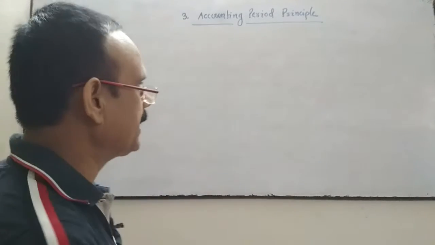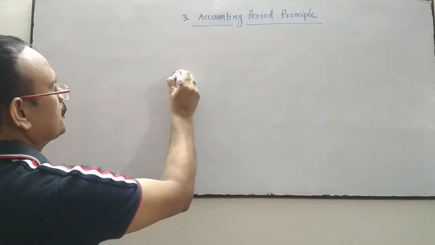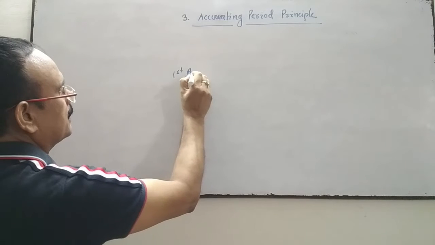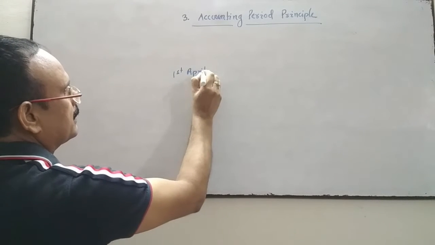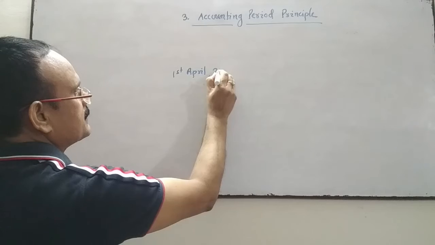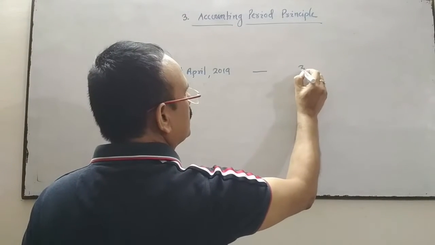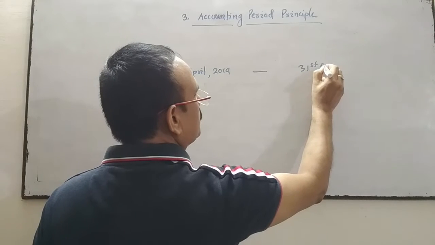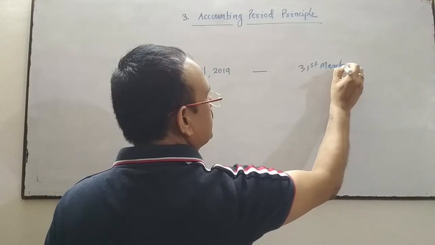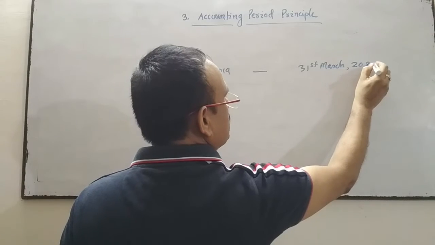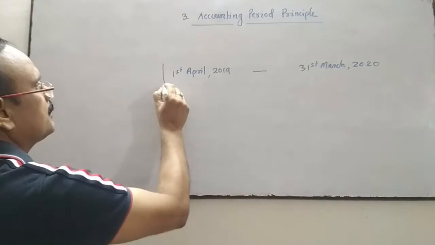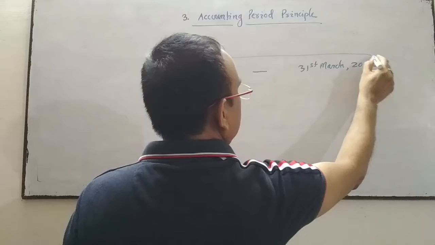And we know that the financial year starts from 1st April, suppose 1st April 2019, and this will close on 31st March of the next calendar year, 2020. This is your accounting year or financial year.